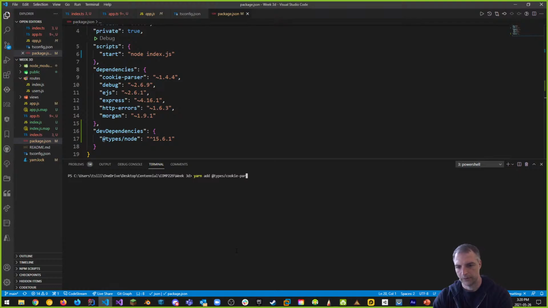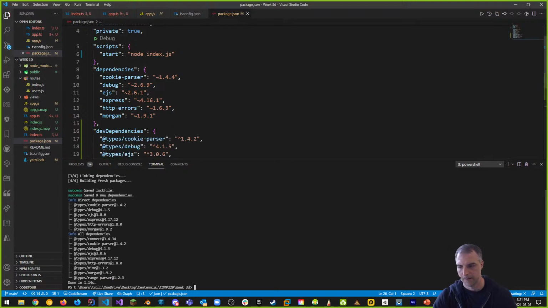Cookie parser. And you can do it in one if you want. You can do @types/ all at once: debug, EJS, @types/express, then @types/http-errors, and then @types/morgan, and then --dev at the end, and it'll add all of those as dev dependencies for you to use. If I did this, you can see that it'll add all those in there.